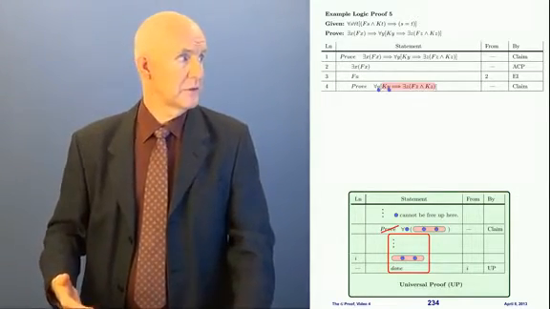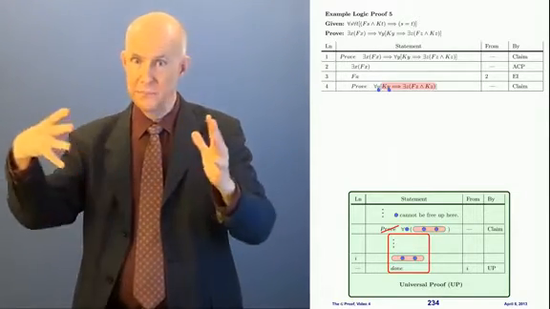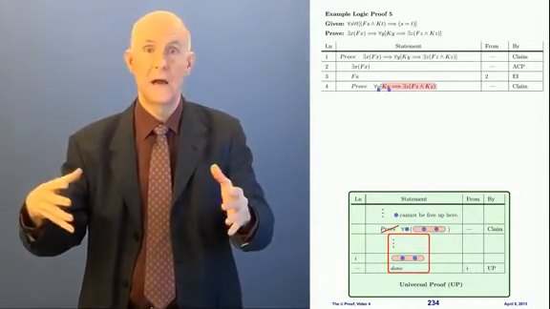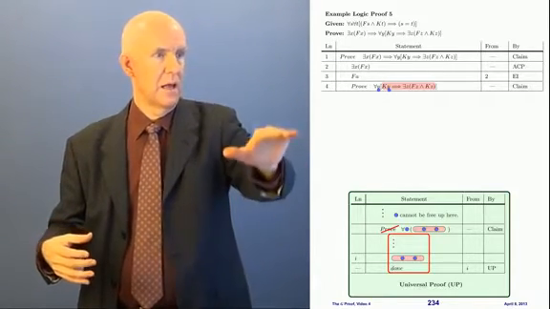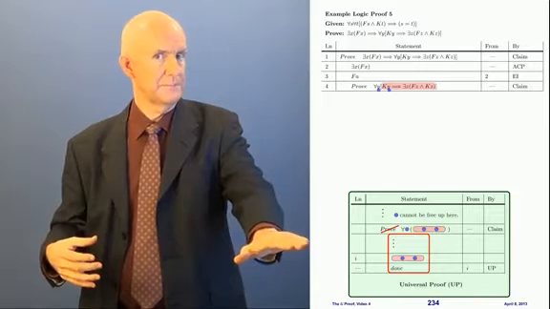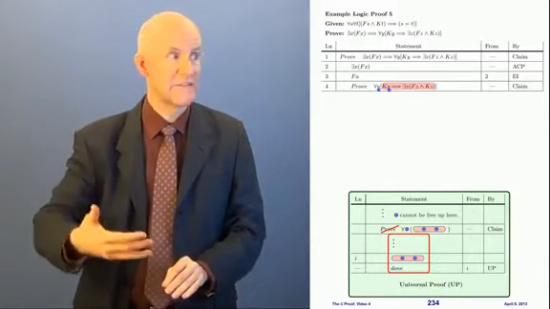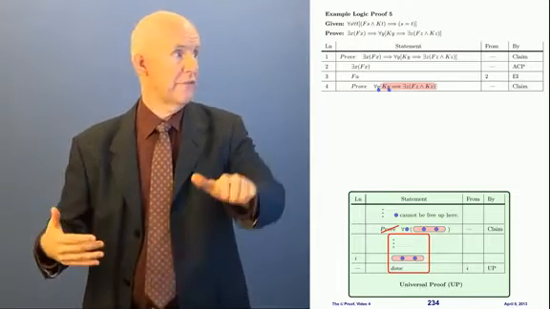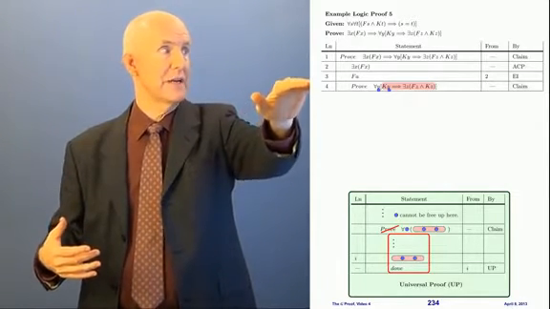Which means I've got a statement here of this form. I've got for all y, and then in the brackets I have a pink statement that has y in it. Now I have to make sure that the variable y, the variable of the quantifier, is not free up above.